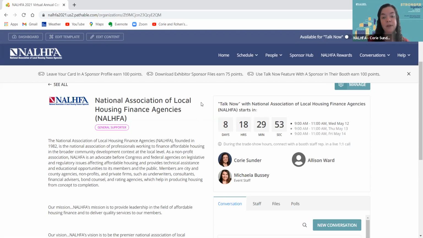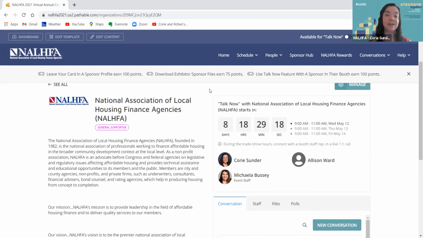So what that will look like is, again, when this countdown reaches 0, you will see a button, and this button is actually going to say Talk Now. So if I click that button, it's going to automatically call one of the staff people. It goes in a round robin fashion, starting with the first one, trying the second one, and the third, depending on who is available. And once someone answers your call, then you'll be connected one-on-one in a private Zoom meeting with that staff person.